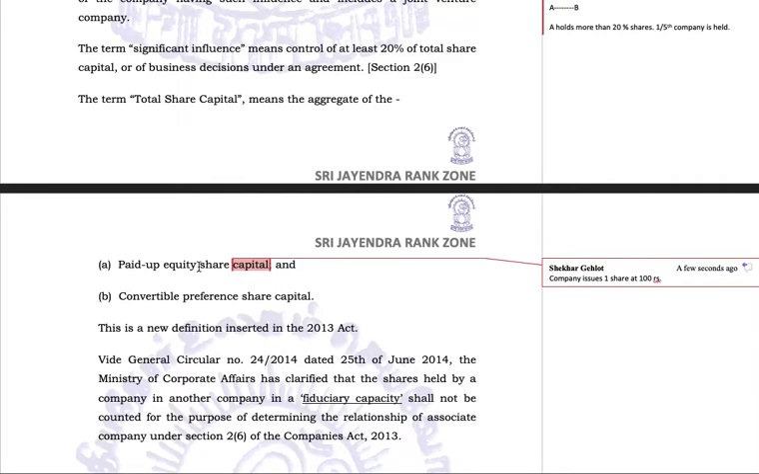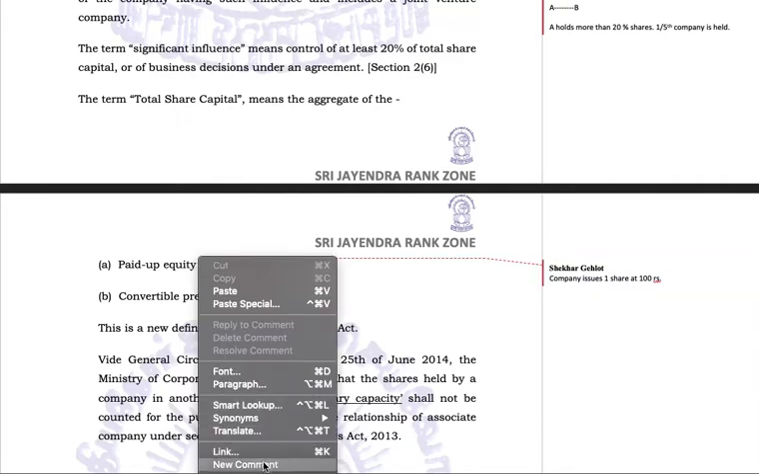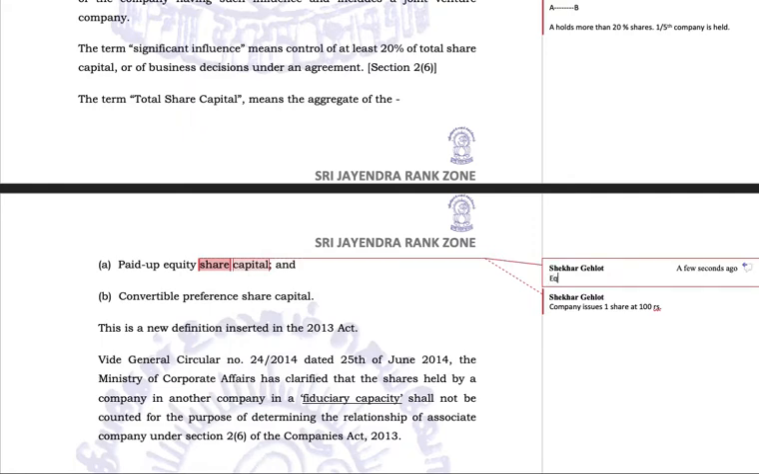Equity share means equity share means which gives you voting power.